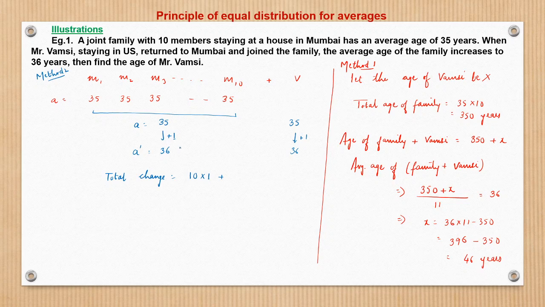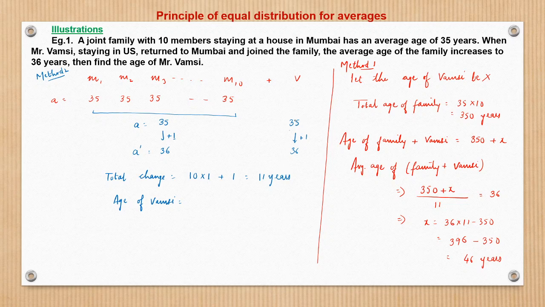So 36 means all the 11 members, the 10 members of the original family and including Vamsi, 11 members, everyone is getting 1 year extra. So that 11 years has been brought by Vamsi. So the age of Vamsi would be nothing but 35.